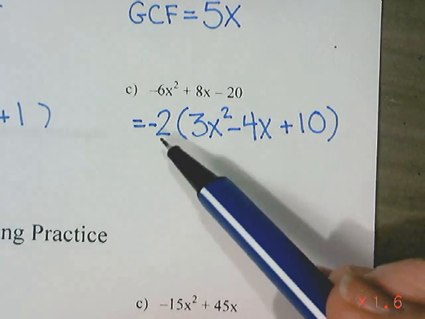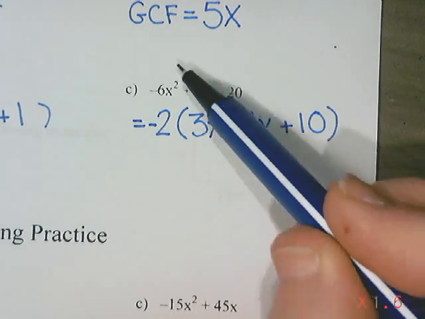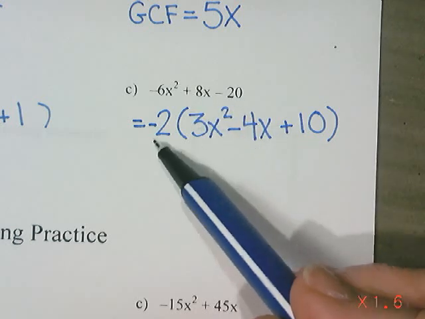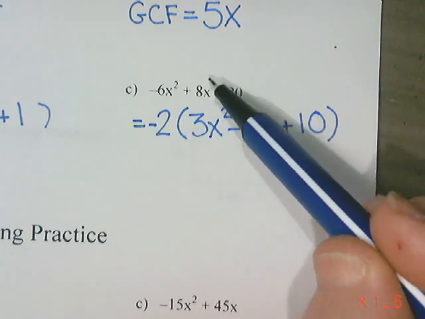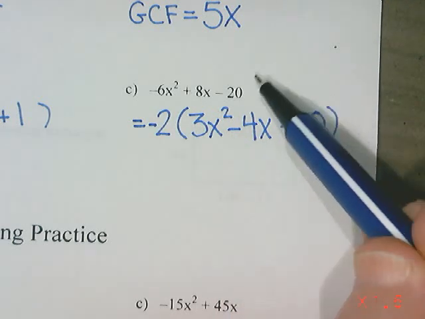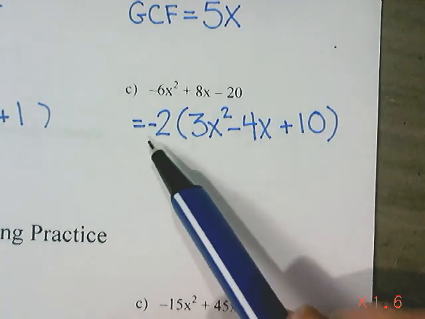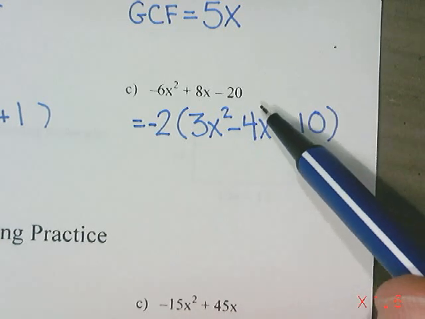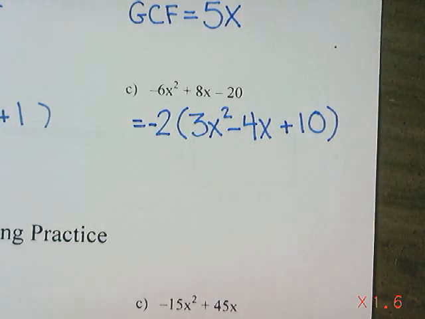And if I were to check, if I multiplied negative 2 times 3, I get negative 6, x squared. Negative 2 times negative 4 is positive 8, x. And then negative 2 times positive 10 is negative 20. So we have created a multiplication question that gives me that as the answer.